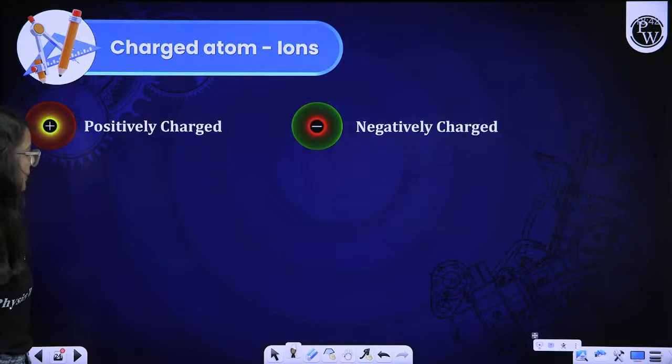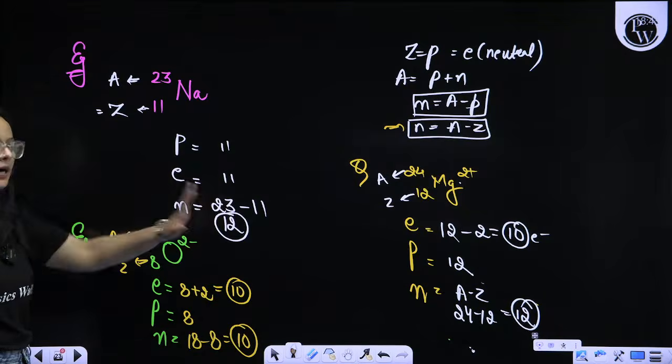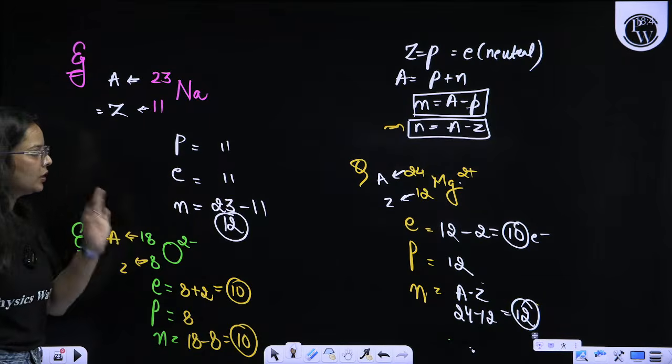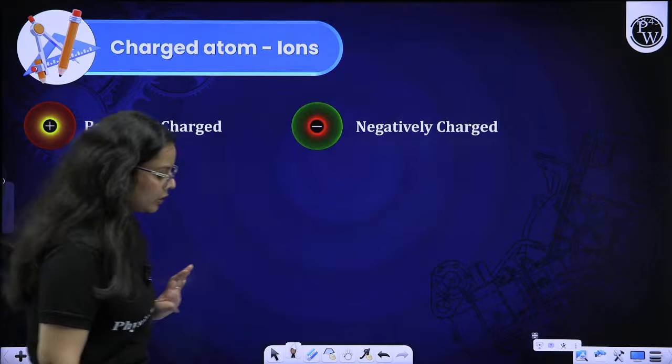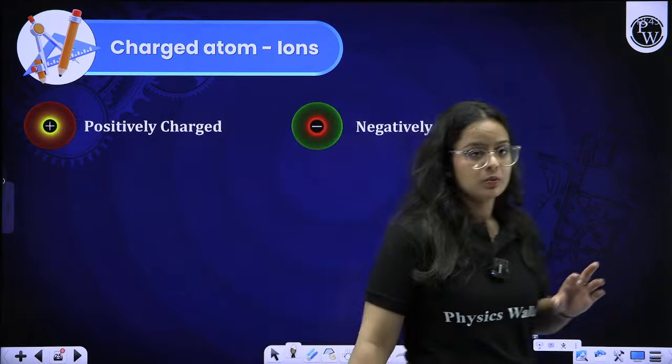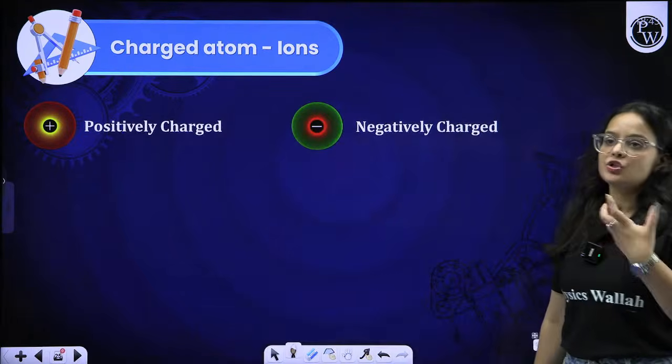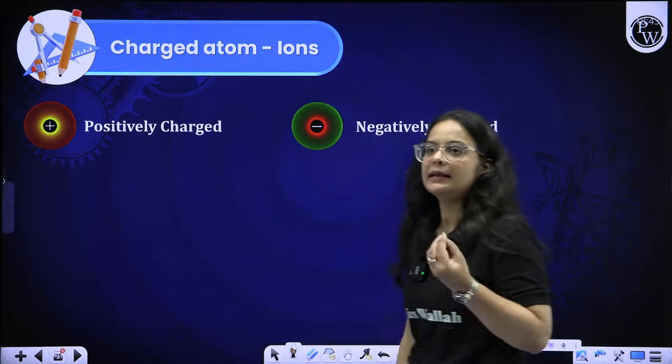That is about the representation to calculate electron, proton and neutron. After that, we can proceed with the charged species. What do you mean by ions? Charged atoms are ions, the ones that carry a charge.